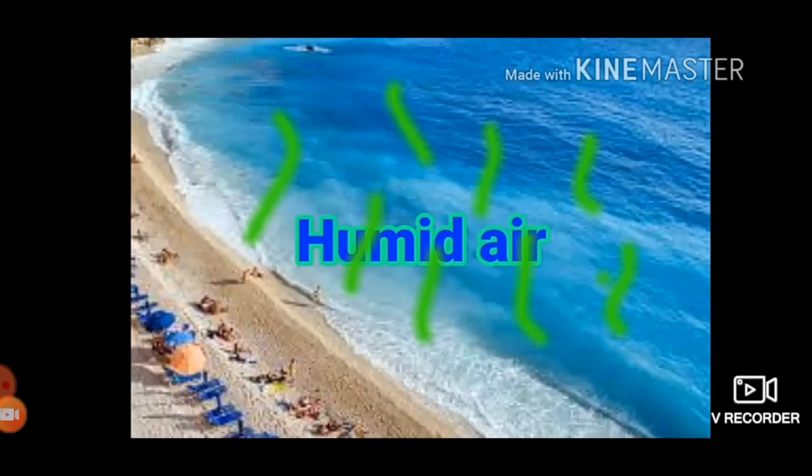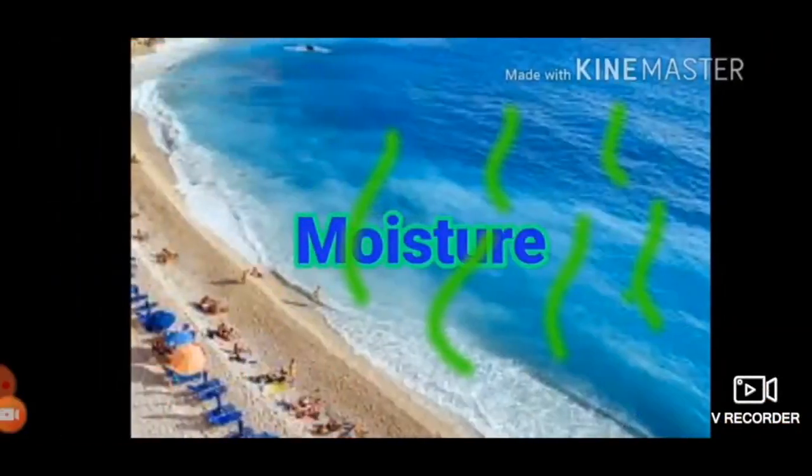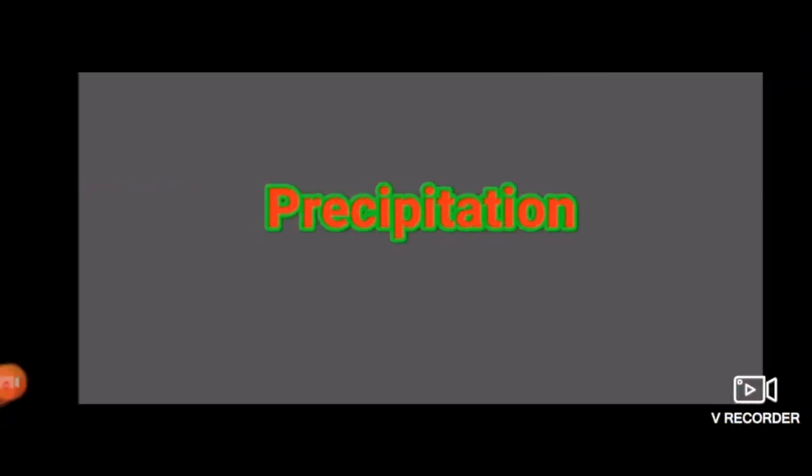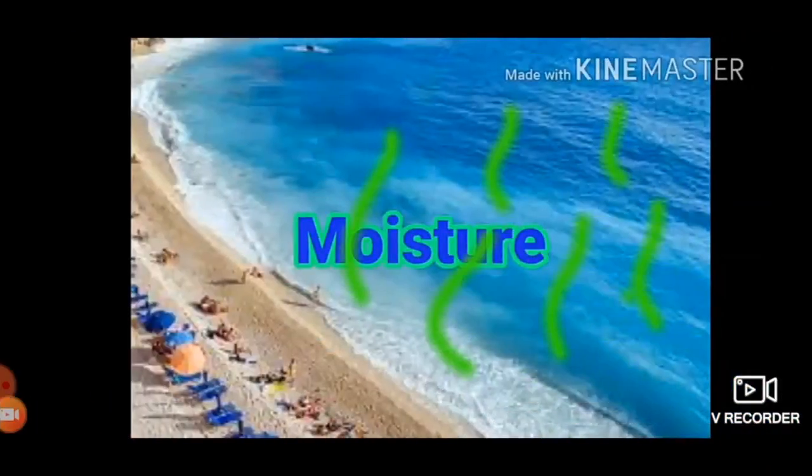The humidity in the atmosphere is called moisture. Did you understand? So students, the proportion of moisture in the atmosphere depends on temperature, because when the temperature increases, the moisture in the air also increases. So air with higher temperature holds a greater amount of moisture.